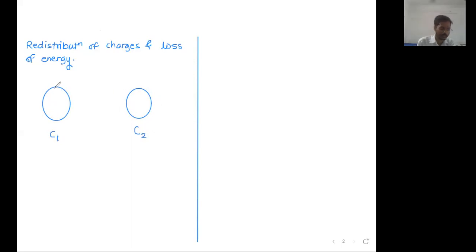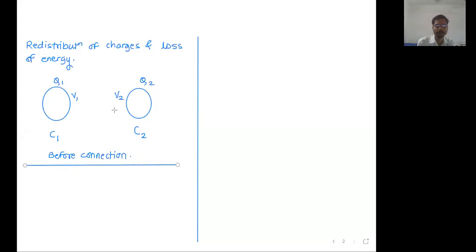The first conductor has charge Q1, the second conductor has charge Q2. The first conductor has potential V1, the second conductor has potential V2. This is before connecting the wire between them. So this was the situation before connection. Just keep on writing and drawing.